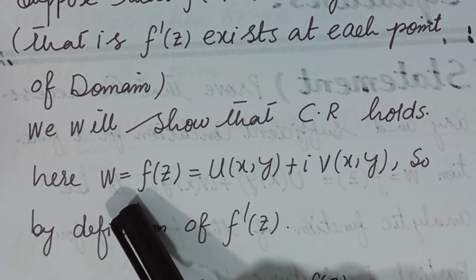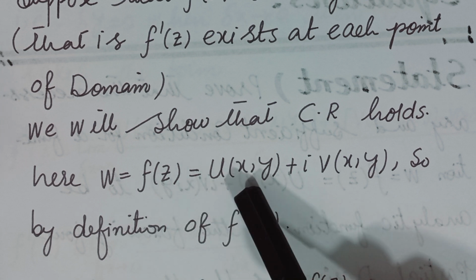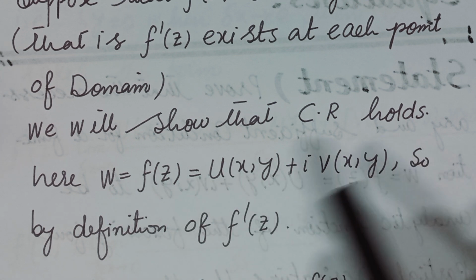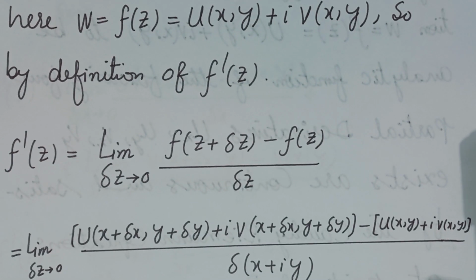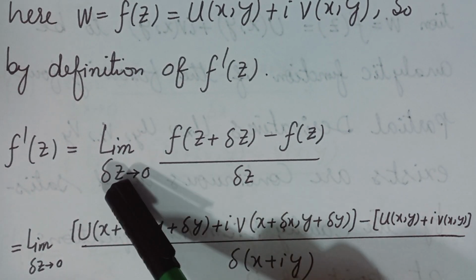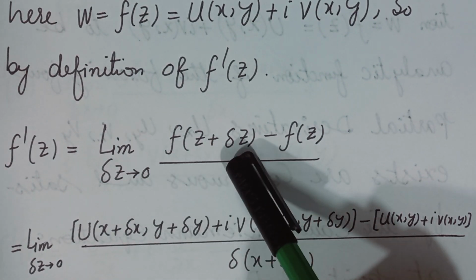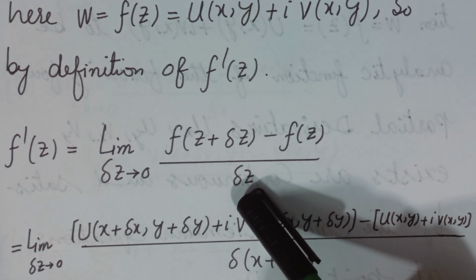So here w is equal to f of z, which is equal to u plus iota v. By the definition of f dash z, you know the definition of the derivative of the function: limit delta z approaches 0, f of z plus delta z minus f of z over delta z.